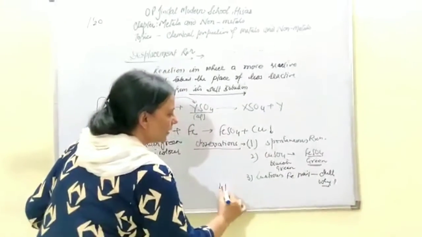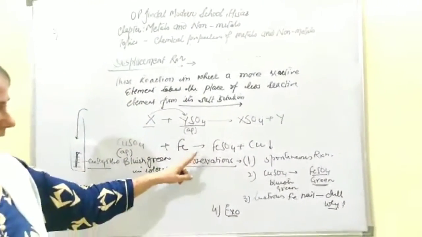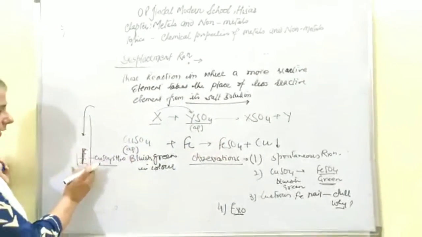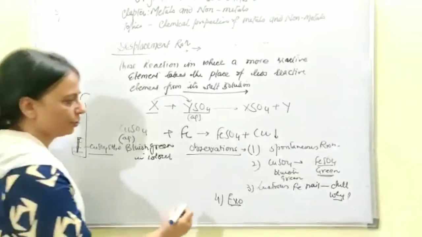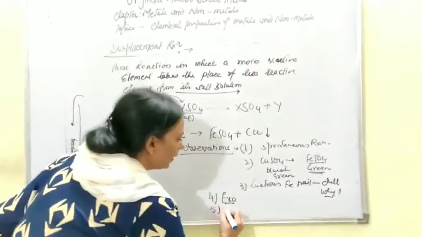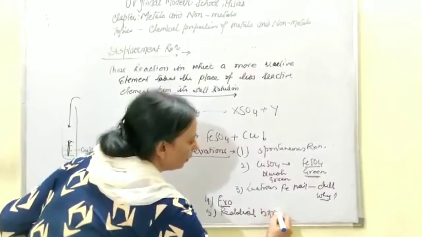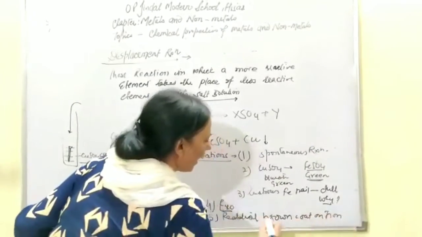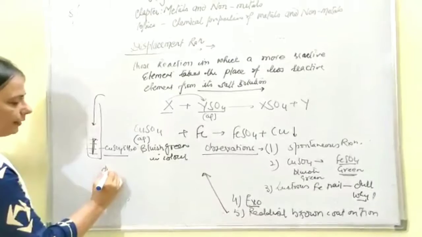Next one is, this is an exothermic reaction. That means too much heat is liberated. When you touch the test tube in which the reaction is happening, you will find that it has turned warm. That means it is an exothermic reaction. Now the next point which you have to learn is that a reddish brown coat is found on the iron. And this coat which is formed is dull.